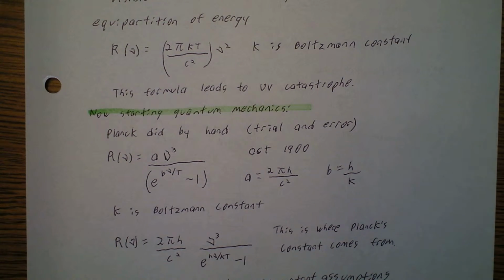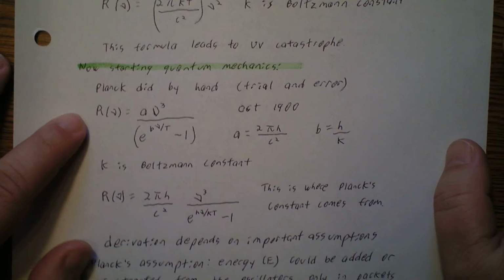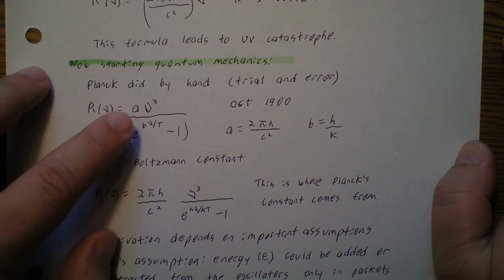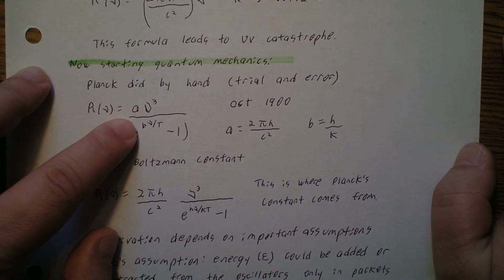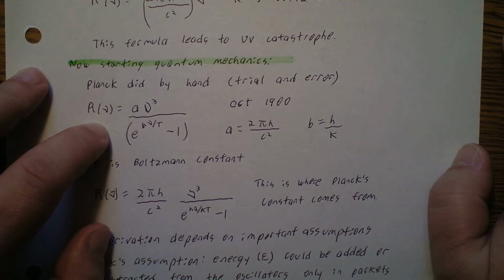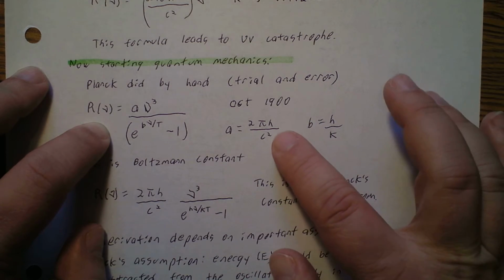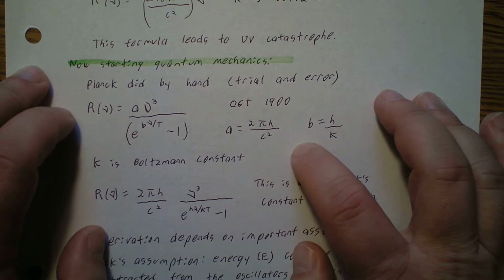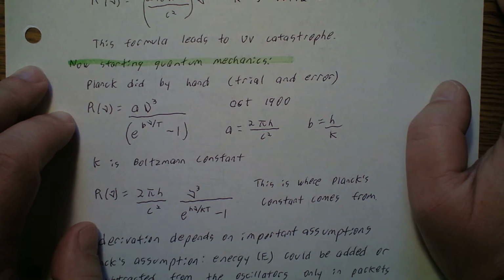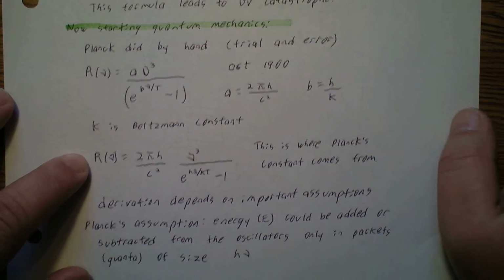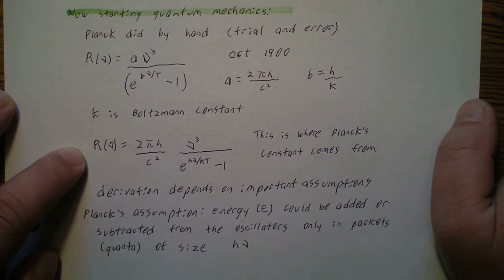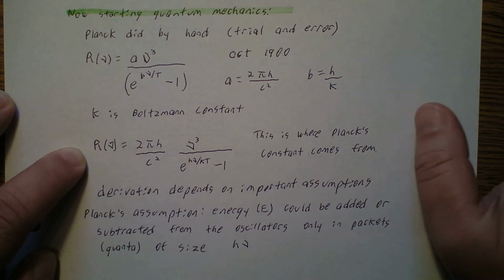Okay, so now we're going to talk about the quantum mechanics instead. Planck did this by hand, by trial and error. So what he ended up with, R of nu is equal to A nu cubed divided by e to the B nu over T minus 1. This was in October of 1900. It turns out this constant A is equal to 2 pi h over c squared, and B is equal to h over k, where k is the Boltzmann constant. So we get R of nu equal to 2 pi h over c squared times nu cubed over e to the h nu over kT minus 1. So this is actually where Planck's constant comes from.